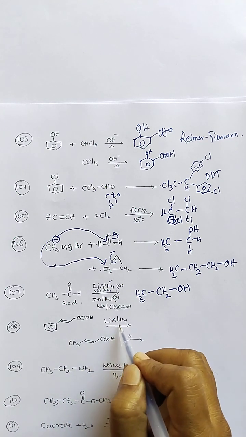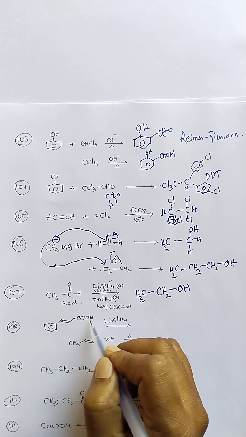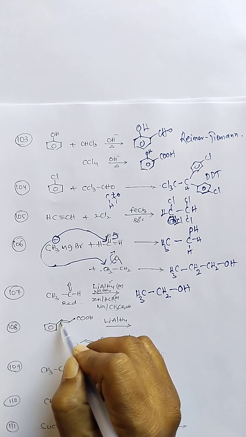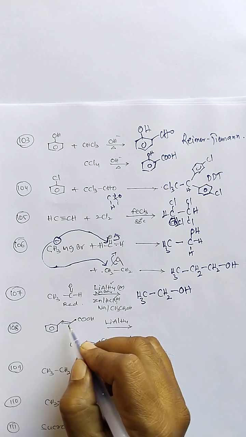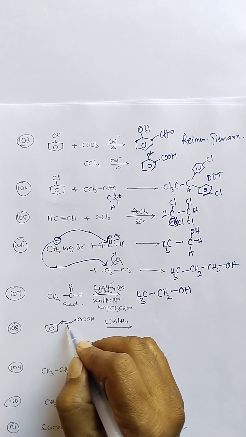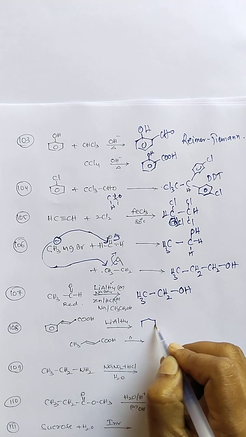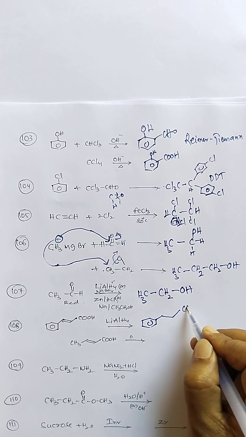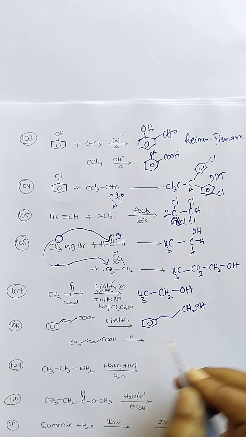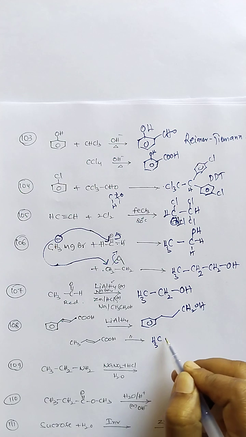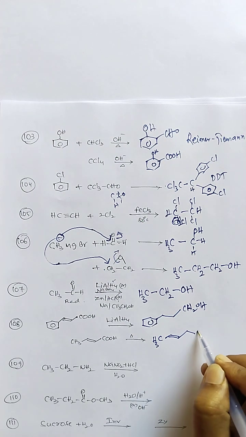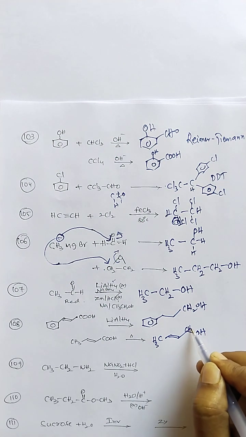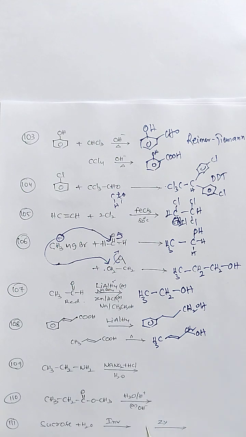Reduction with lithium aluminum hydride. Generally, only the acid group is reduced, but here, when a phenyl ring is in conjugation with the double bond, this double bond becomes labile. Therefore, the double bond also gets reduced here. Where there is no resonance, the double bond is stronger, so only the CH2OH alcohol is formed. The double bond is not disturbed here.